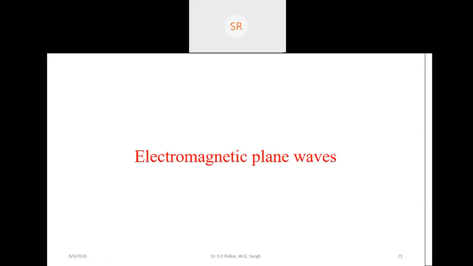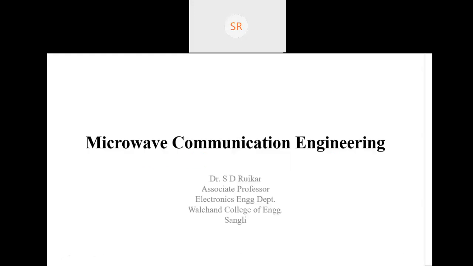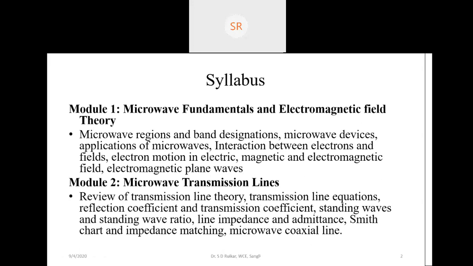Next, we need to learn about the electromagnetic plane wave. If you see our syllabus, we need to consider the macro region, band designation, the microwave devices, and the applications. We have seen the characteristics and the interaction of electrons in terms of electric and magnetic field.